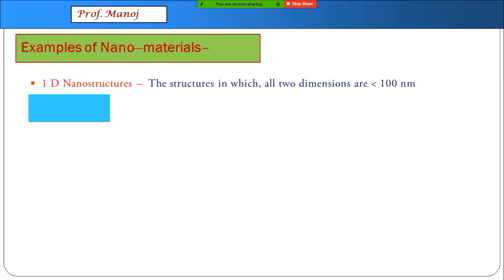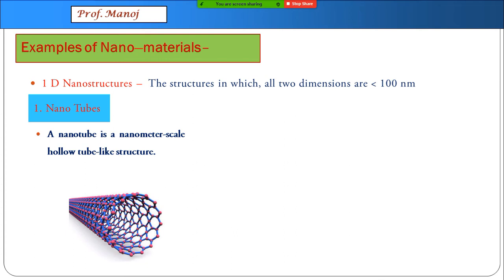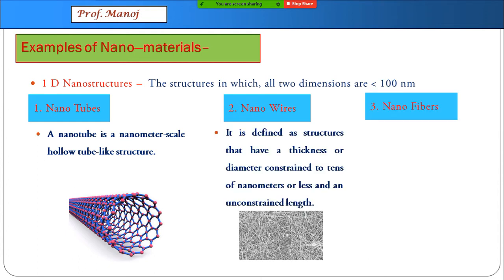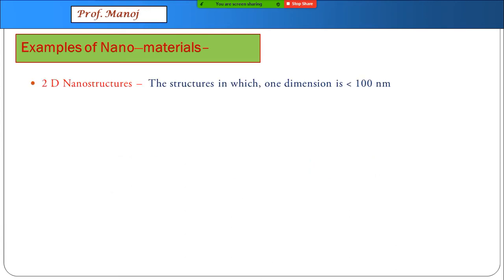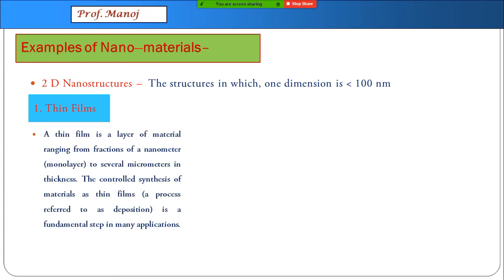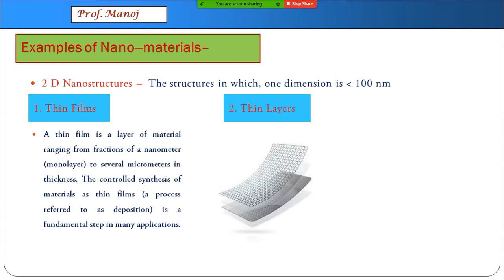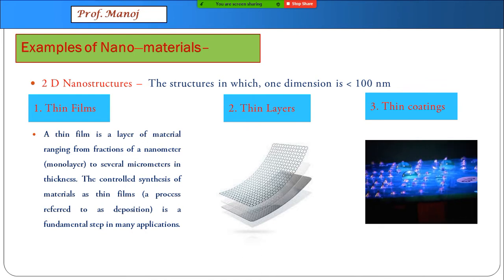For 1D nanostructures, you have nanotubes, which are hollow tube-like structures. Now this is a tube of carbon I have shown over here. Then you have nanowires and you have nanofibers. All the information which you see here is purely just for curiosity, not required for exams. In 2D nanostructures, we have thin films, thin layers, and thin coatings on materials. For exams, I am repeating again, only names are needed.